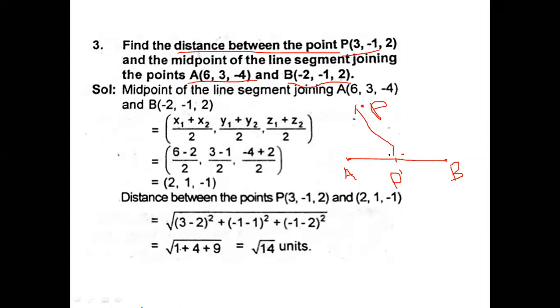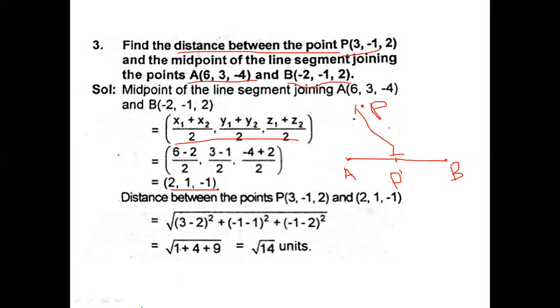So first of all, we will find the midpoint. What is the midpoint formula? (x1 plus x2) by 2, comma (y1 plus y2) by 2, comma (z1 plus z2) by 2. So for A and B it will be (6 minus 2) by 2, comma (3 minus 1)... by 2, comma (-4 plus 2) by 2. If you work it out, it will be (2, 1, -1).